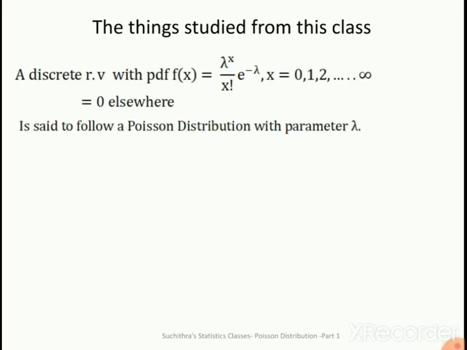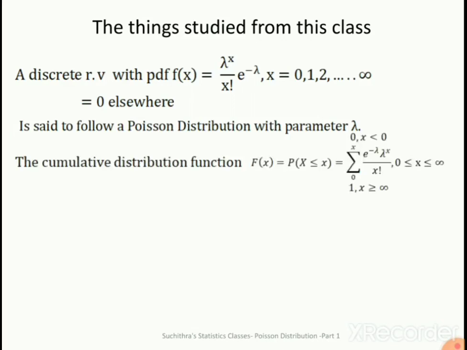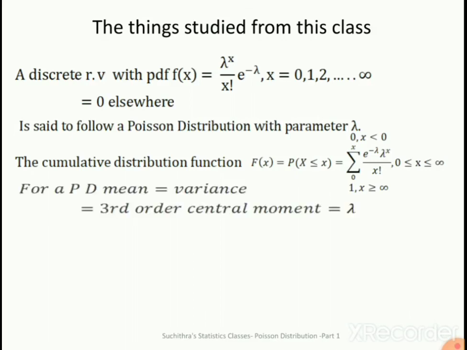The things studied from this class are definition: a discrete random variable with PDF f of x equal to lambda raised to x by x factorial into e raised to minus lambda, x varies from 0 to infinity, or equal to 0 elsewhere, is said to follow a Poisson distribution with parameter lambda. The cumulative distribution function capital F of x is P of capital X less than or equal to small x, is equal to 0 for x less than 0, equal to summation 0 to x e raised to minus lambda lambda raised to x by x factorial in the range 0 to infinity of x, and equal to 1 for x greater than or equal to infinity.